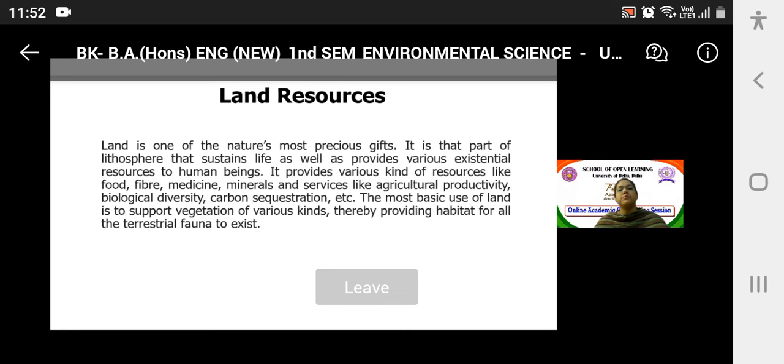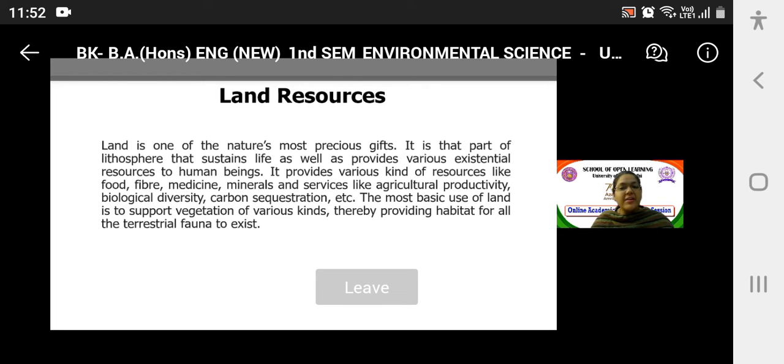Now let us come to our first natural resource of discussion, that is land resource. Okay, so land is one of nature's most precious gifts. It is that part of the lithosphere that sustains life as well as provides various existential resources to human beings. And all of us who have been staying in cities would agree why it is nature's most precious gift, understanding the scarcity of land resource in cities, right?